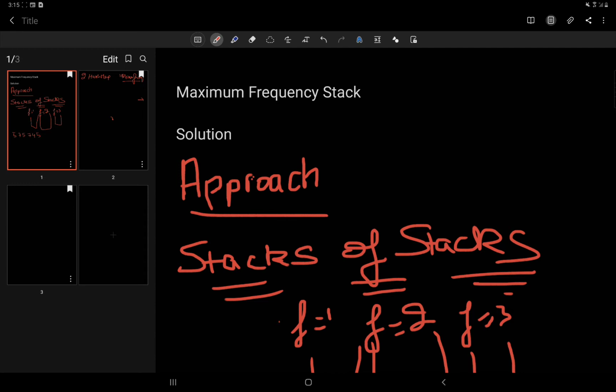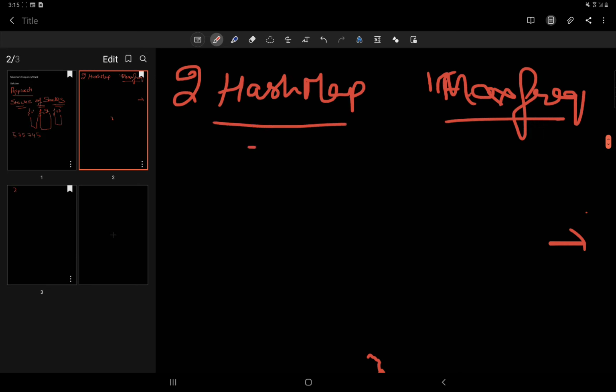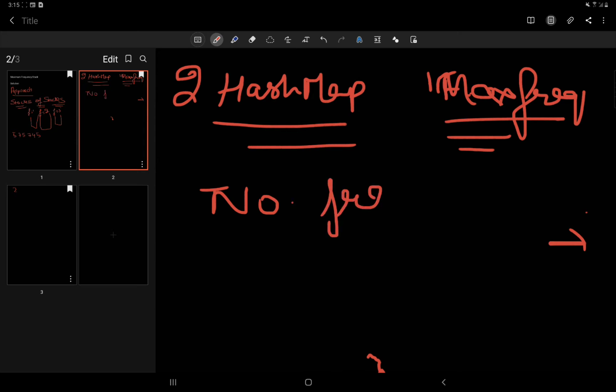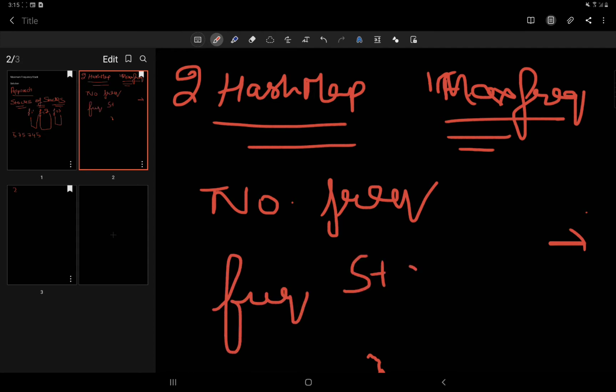Basically what we want to do is store the numbers based upon their frequencies, and we have to return them on the basis of the maximum frequency, because if it occurs maximum times, then we return it. We will do this by taking two hash maps, and one variable for the maximum frequency. I tell you how. One hash map will consist of the number and its frequency, and another map will consist of frequency and a stack of integers. Are you getting my point?